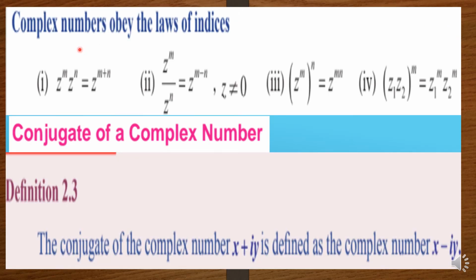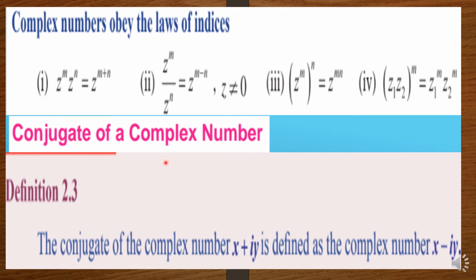Complex numbers obey the laws of indices. z power m into z power n is equal to z power m plus n. z power m divided by z power n is equal to z power m minus n, where n is not equal to 0. That is, z is not equal to 0. z power m the whole power n is equal to z power m into n. z1 into z2 the whole power m is equal to z1 power m into z2 power m.